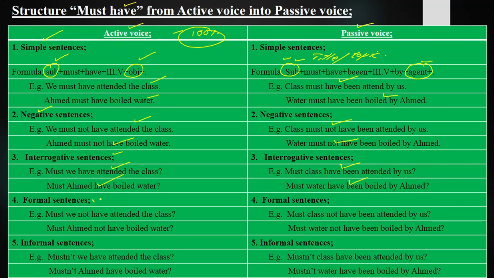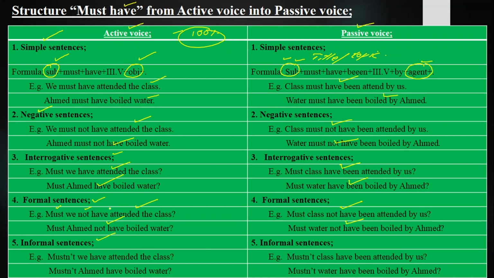Formal sentences, those sentences in which we ask a question and deny the statement. We ask them in a formal way, polite way, respectful way, or we use it with our elders. Must we not have attended the class? Must class not have been attended by us? Must Ahmad not have boiled water? Must water not have been boiled by Ahmad?